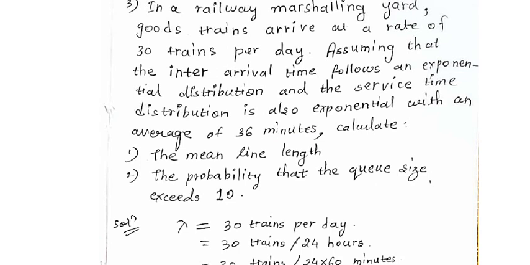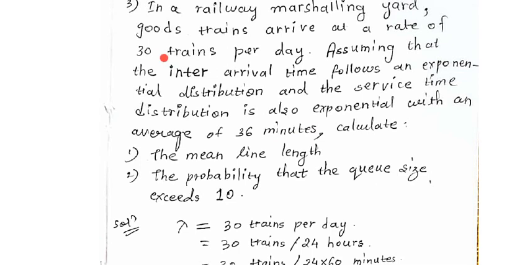So how do we calculate lambda? Lambda is the arrival rate, that is the number of customers per unit time. So we want to find out how many customers per minute are coming. The customer means the trains.